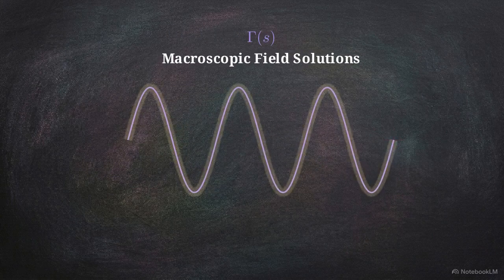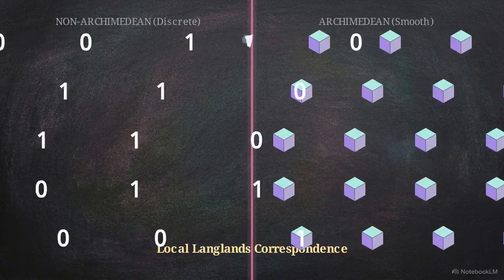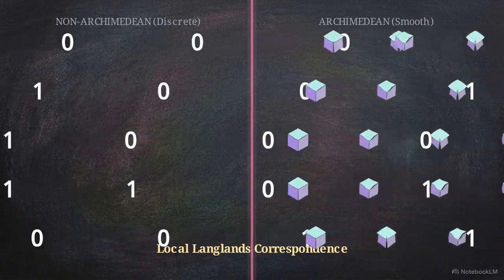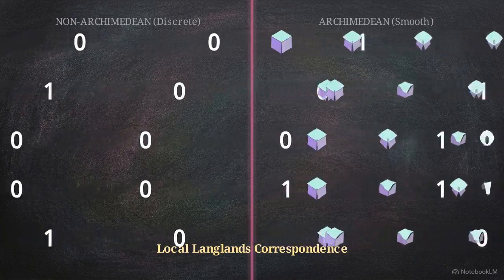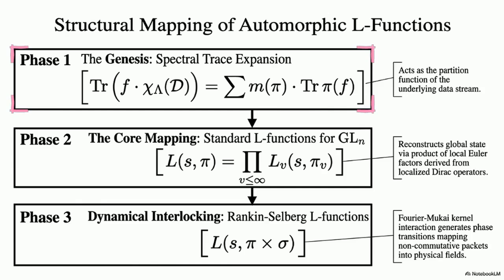To finalize the payload, we use the local Langlands correspondence. This ensures that the information contained in our spatial field flows is identical to the arithmetic data in our global representation. We return to the spectral trace expansion from our first step. In phase 2, this trace is reconstructed as a product of local Euler factors, effectively building the global state from local Dirac eigenvalues. This is the monodromy matrix.